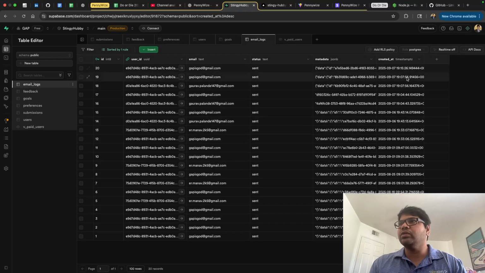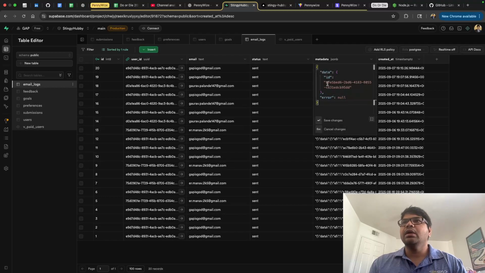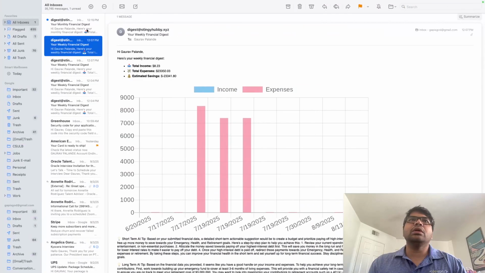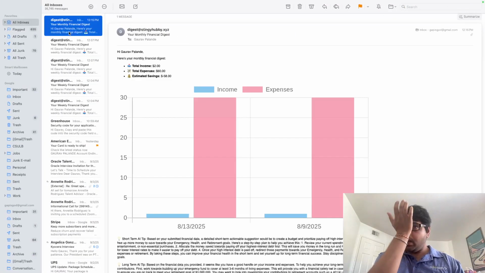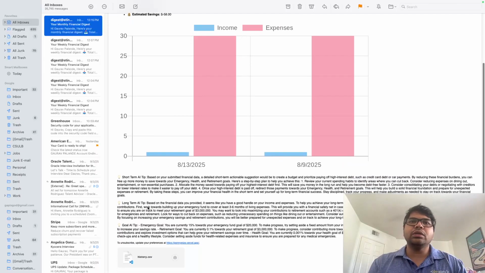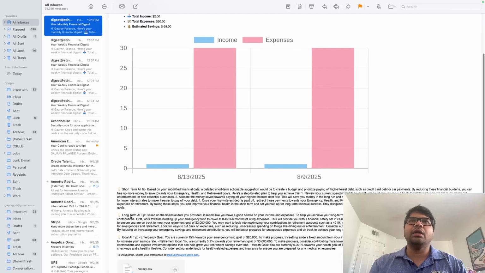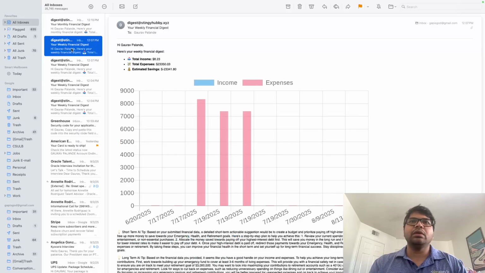We have the entry, that is the latest entry here, and it has the data, it has the ID of the message, sorry, that would be the Resend ID, and then the error, we don't have any error, so that is an expected log we see. And also if we go to the mail, in my mail I did receive this and I do see this is a premium one. So these have the 3 AI tips as compared to only 1 AI tip.